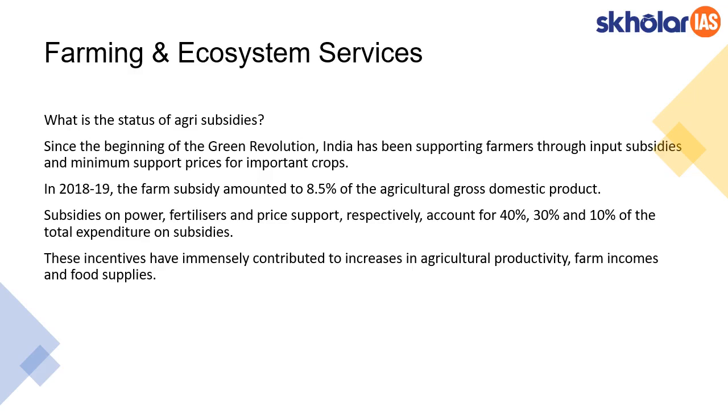And this share is so significant, it's almost 8.5% of the agriculture GDP. So now you understand the depth of the role that agri subsidies play in the whole sector. This is said just to give you a context about the agri sector. A direct question cannot be asked, but you can use this in mains to support your answer writing.